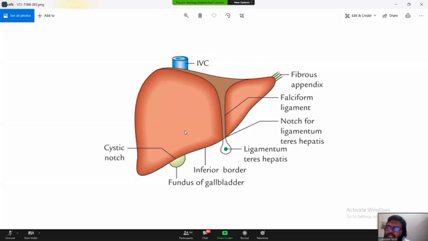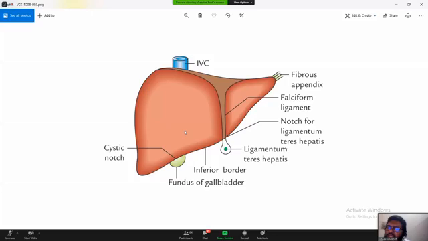This falciform ligament goes all the way along the anterior surface and then turns to the right and to the left. When it turns to the right, it takes a different name. The upper layer is now called the coronary ligament, and the coronary ligament has two layers. This is the upper layer and this is the inferior or lower layer of the coronary ligament. And they cover a triangular area. This is called the bare area of the liver.